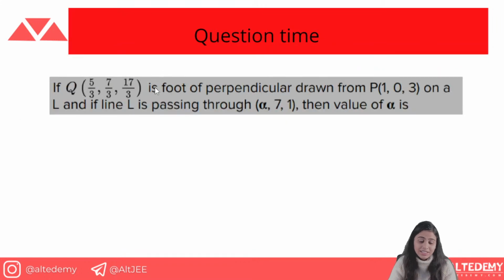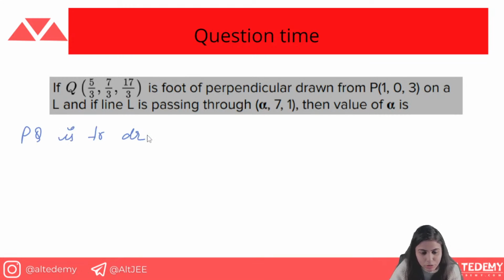Now let us do another question. This is the foot of perpendicular done. Okay, so this is just the demonstration of the steps I have taught you to get the value of the foot of perpendicular. So for that we will do this question, and I hope you will be able to do this question on your own. So we have been given this is the foot of perpendicular drawn from a point, and if the line is passing through, then the value of alpha is. Now since PQ is the